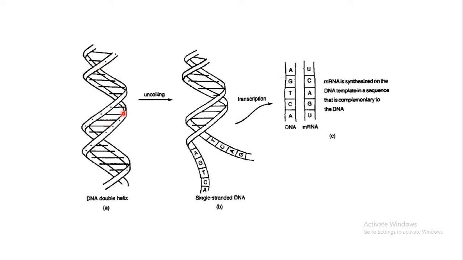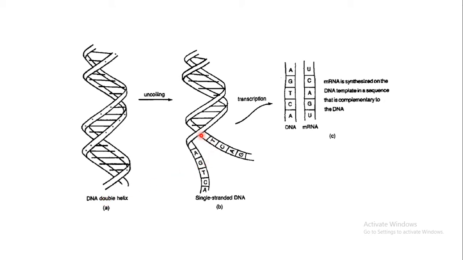When protein synthesis takes place from the DNA, first of all uncoiling will take place. That is, these two strands will separate to give rise to single stranded DNA. It's a coiled structure, right? It's a double helical coiled structure, with two strands joined together by hydrogen bonding.